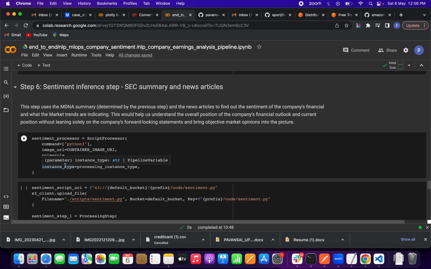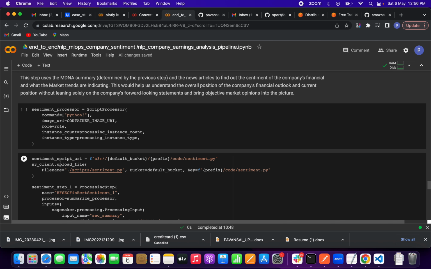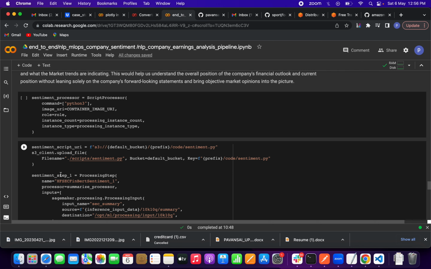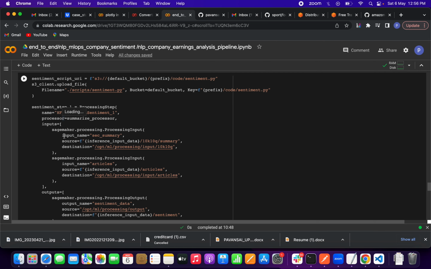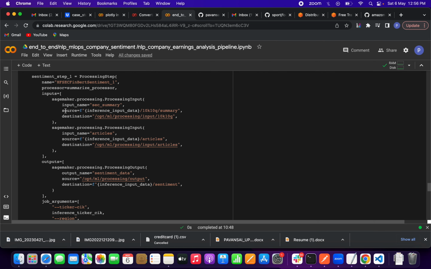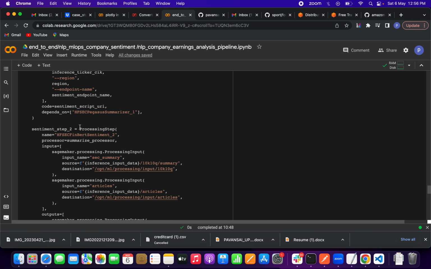So for the sentiment, using the same script processor command, image URI, role, these are common for the sentiment script URI. From this we are taking all those things, so we are uploading all the file names. Same here, two steps will be there, sentiment step 1 and sentiment step 2.